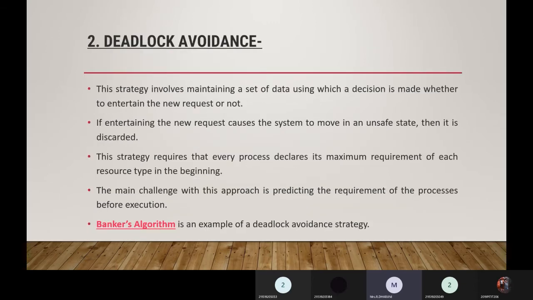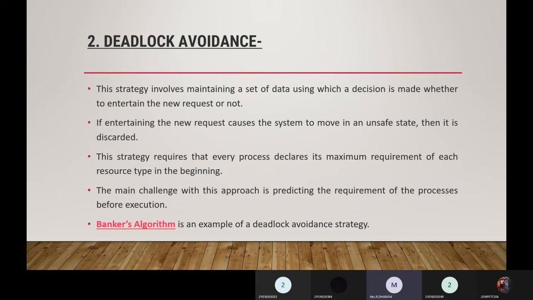Next is deadlock avoidance. This strategy involves maintaining a set of data using which a decision is made whether to entertain a new request or not. We check whether entertaining the new request moves the system into an unsafe state or a safe state.